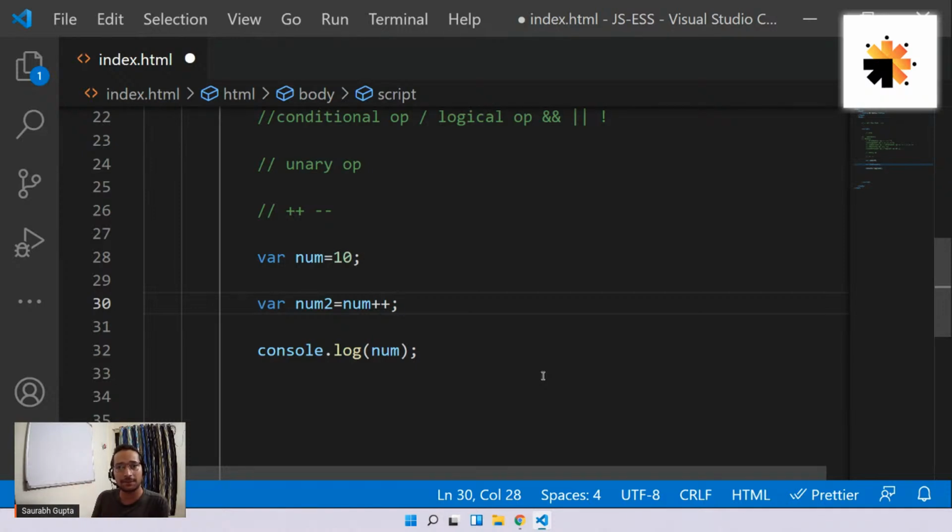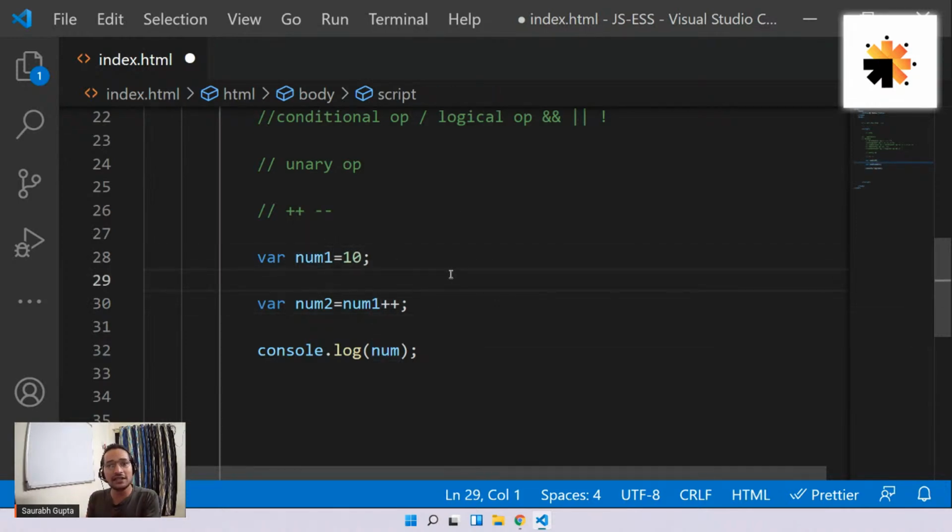Now see what happens. When your increment operator is getting used inside a bigger operation like assignment or addition or something like that, in this case, the operation happens first and then the increment happens. So first equal to will work, then increment will work. So num2 equals num will happen. That means 10 will go in num2 and then num1 will increment. That means num will become 11. Let me call it num1, guys, otherwise you'll be confused.